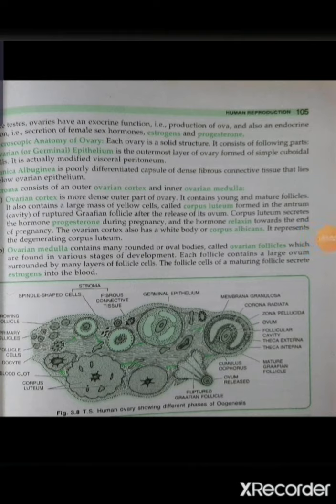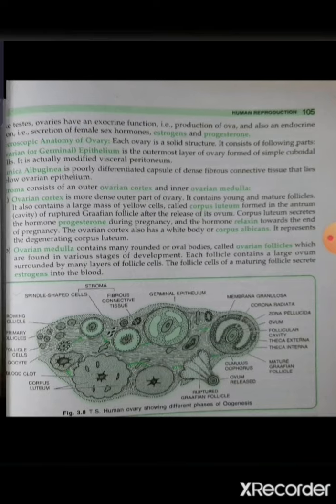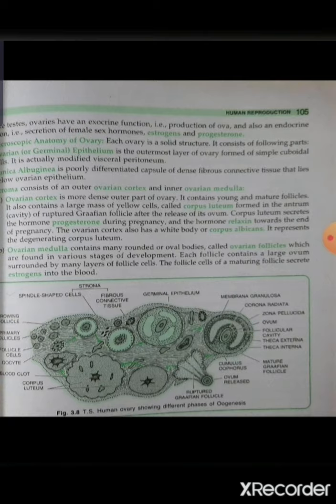So it has some new and mature follicles, which contain large yellow cells, known as corpus luteum. This corpus luteum is actually formed from the ruptured Graafian follicle after the release of the ovum, that is, during the menstruation cycle. The menstruation cycle we will read afterward.